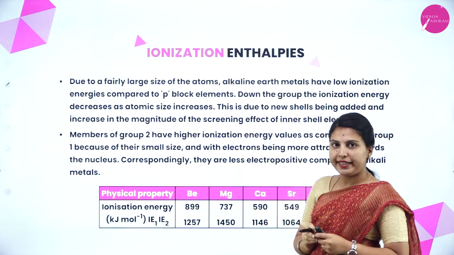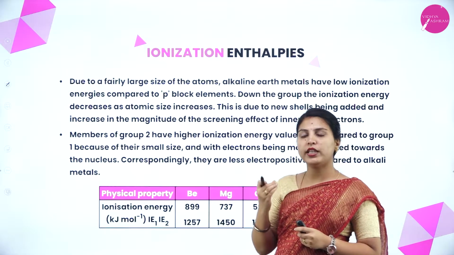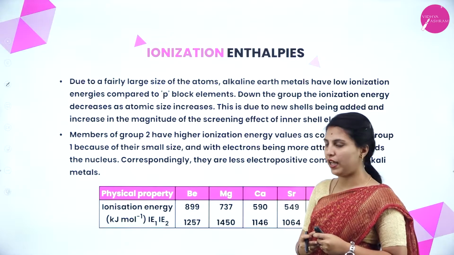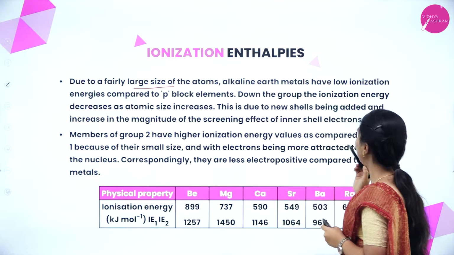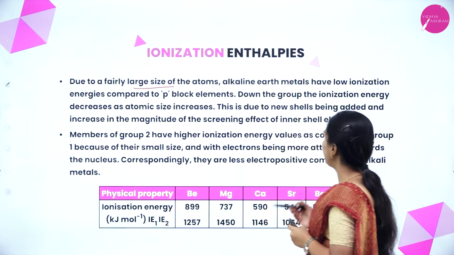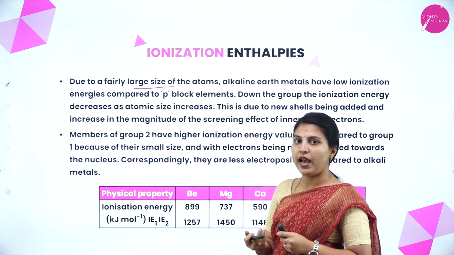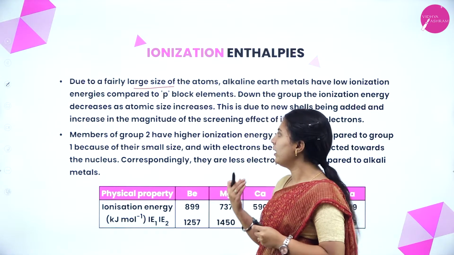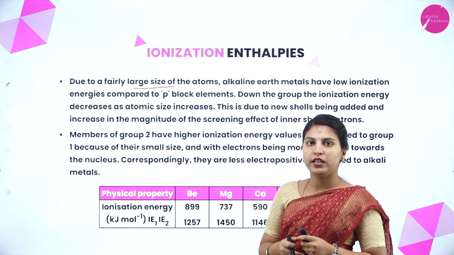Next, ionization enthalpy. We know what is ionization enthalpy. The energy to remove the outermost electron from an atom is called ionization enthalpy. Due to the fairly large size of the atoms, alkaline earth metals have low ionization energies compared to p block elements. Down the group, ionization energy decreases as atomic size increases. As atomic sizes keep on increasing, the ionization enthalpy will decrease. Down the group, size will increase, so ionization enthalpy will decrease.